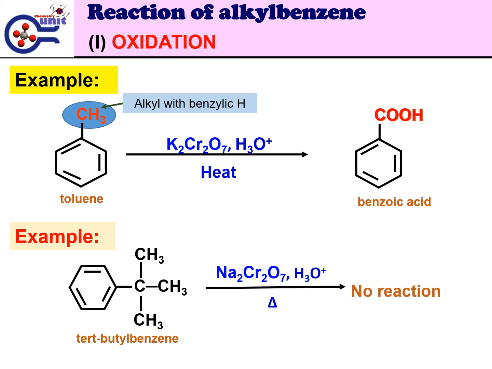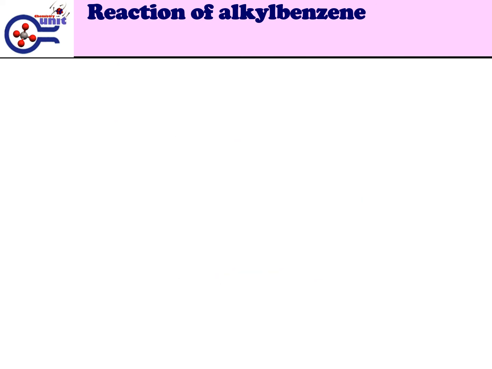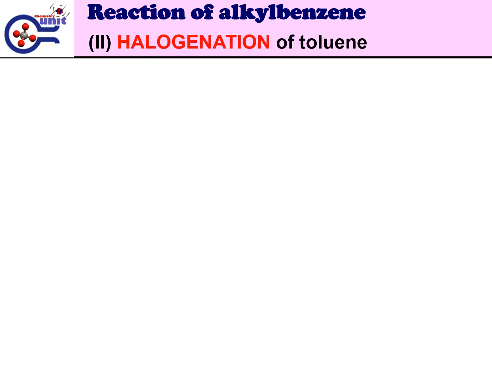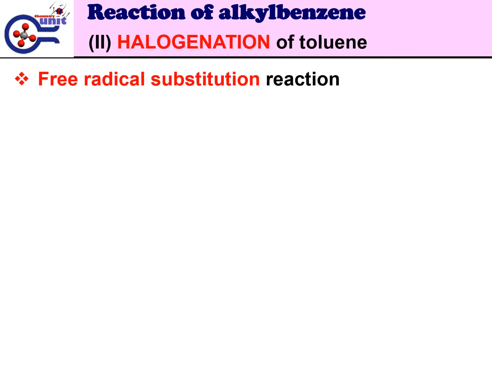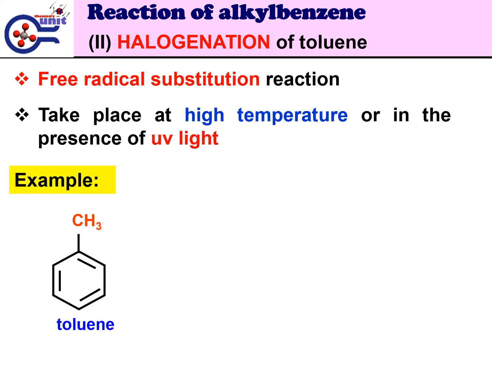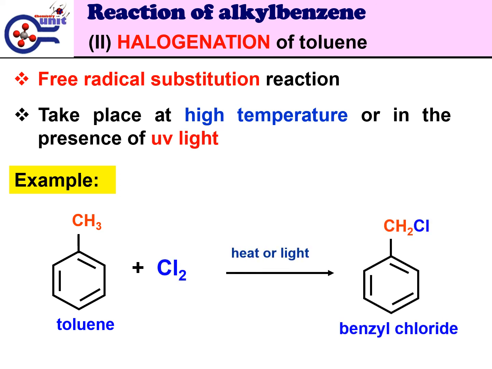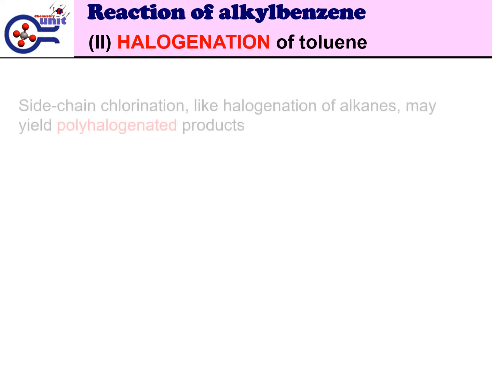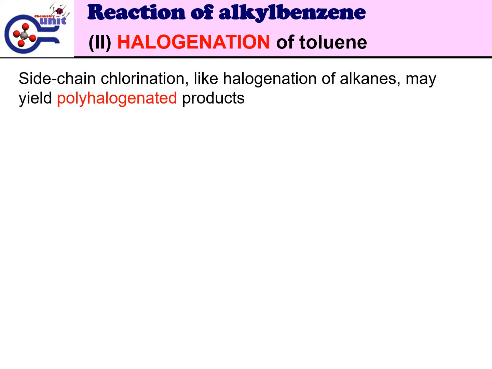Halogenation of toluene. The type of chemical reaction involved is free radical substitution, which takes place at high temperature or in the presence of UV light. Example: reaction of toluene with chlorine in the presence of heat or light results in the formation of benzyl chloride and hydrogen chloride. Side chain chlorination, like halogenation of alkanes, may yield polyhalogenated products.